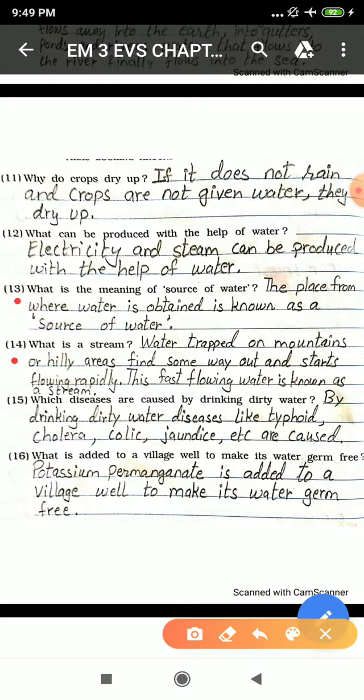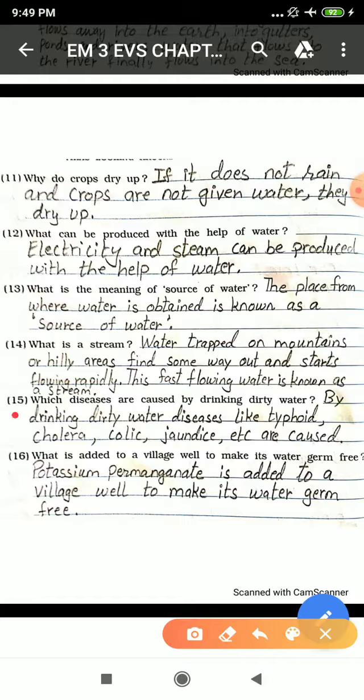14th. What is a stream? Water trapped on mountains or hilly areas finds some way out and starts flowing rapidly. This fast flowing water is known as a stream. So students, you might have done drawing in your childhood days and you have seen this kind of mountains and the river flowing out of here, and this is known as stream.